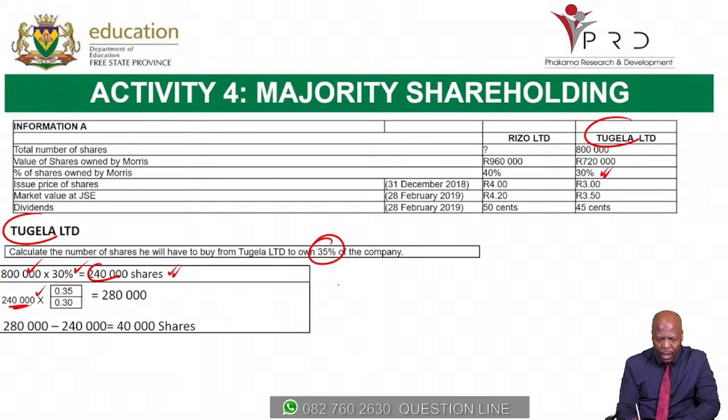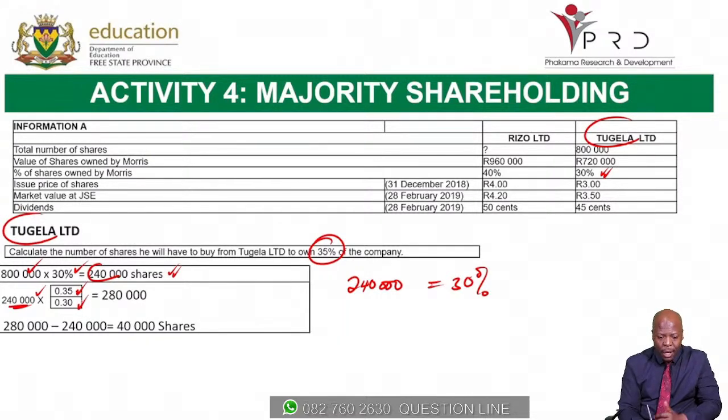Let me break it out again. 240,000 shares is equal to the 30% of the company. We want to see how many shares he must have if he is to hold 35%. So we say 240,000 multiplied by 35% over 30%.